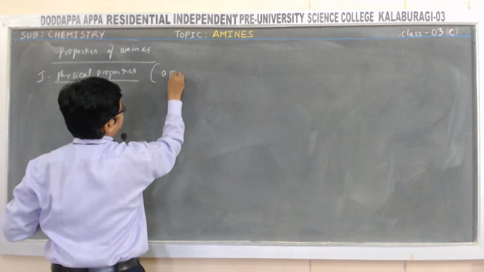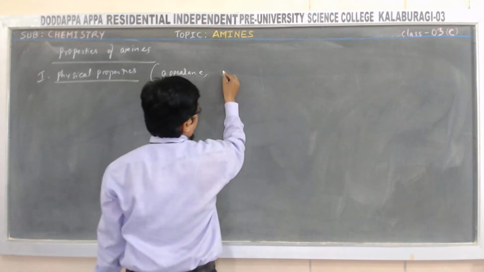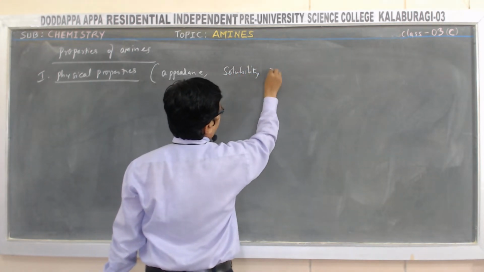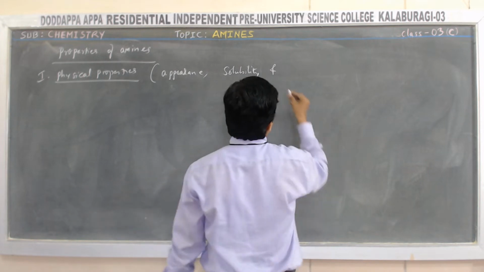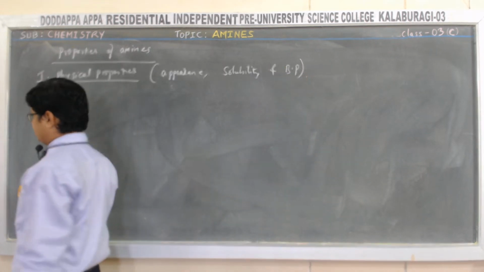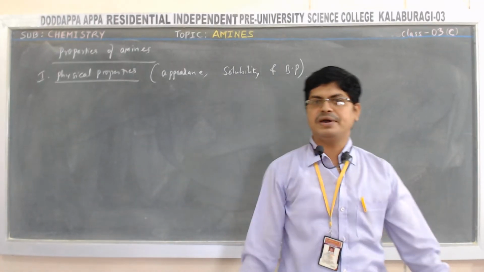One is appearance, another is solubility, and another one is boiling point. So let us concentrate on appearance, solubility and boiling point of amines.